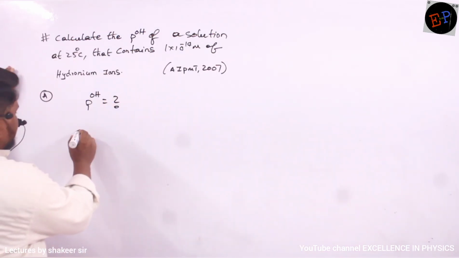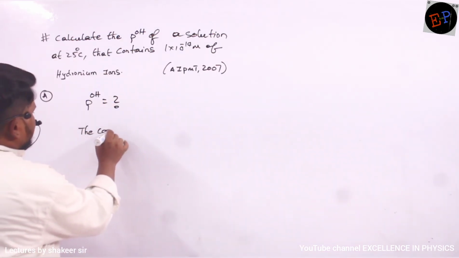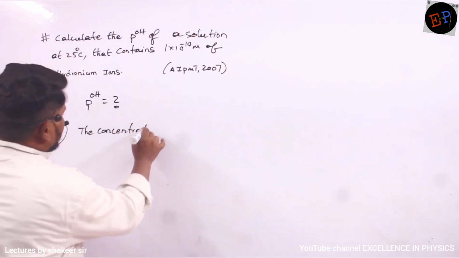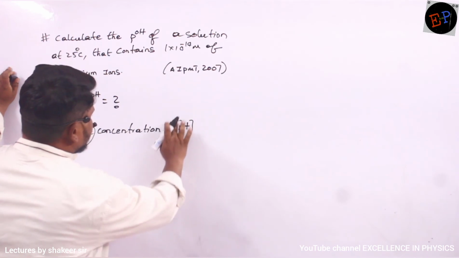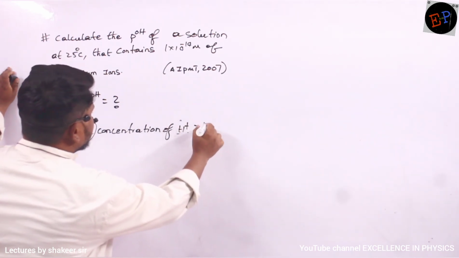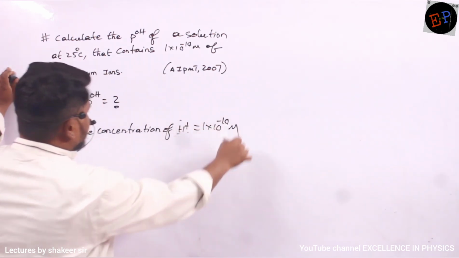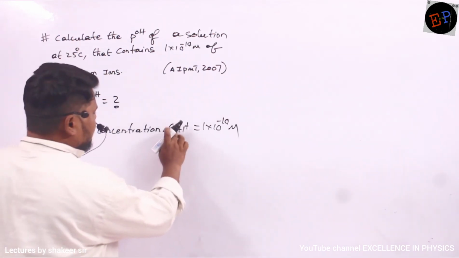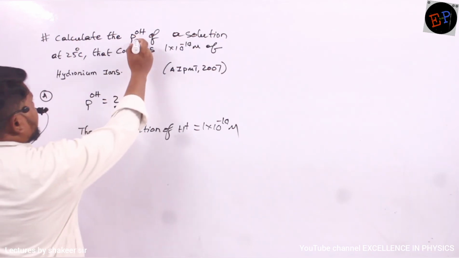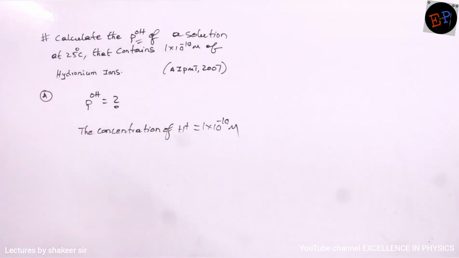So right now, the concentration of H plus ions is also equal to how much? This is also equal to 1 into 10 power minus 10. This is the concentration of H plus. But what is he asking us to find out? He is asking us to find out pOH, no? pOH he is asking us to find out.